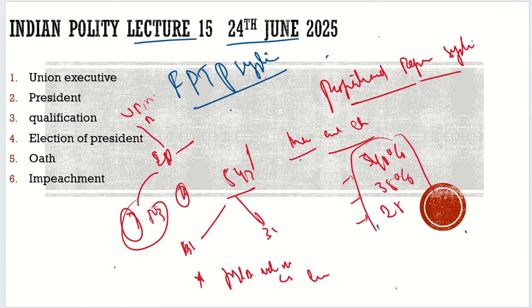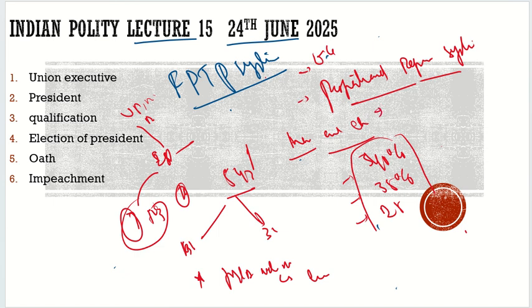That's why the proportional representation system has been adopted, because it is more related to the population than to the constituencies. So till now we understood what the electoral college is, who is going to elect, what the value of the vote is, and also these two concepts: first past the post system and proportional representation. Proportional representation is adopted in the presidential elections, but there is also a condition. There should be the electoral college, and the voting should be by the proportional representation system.